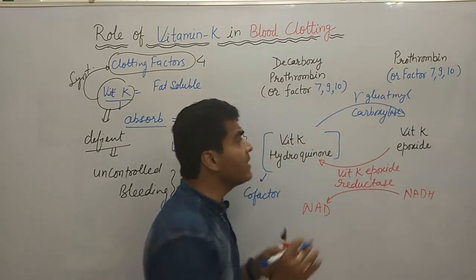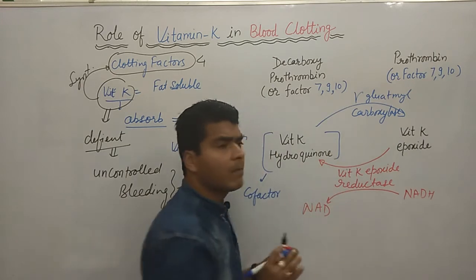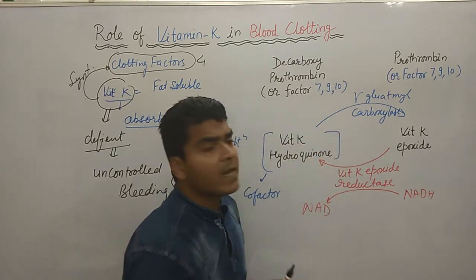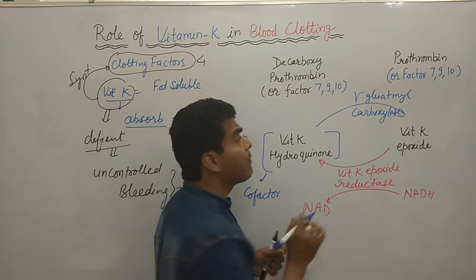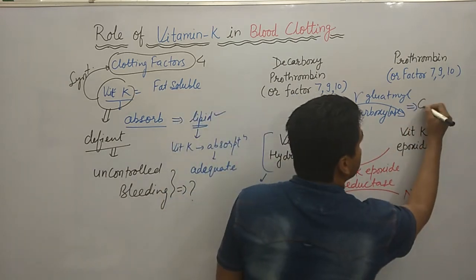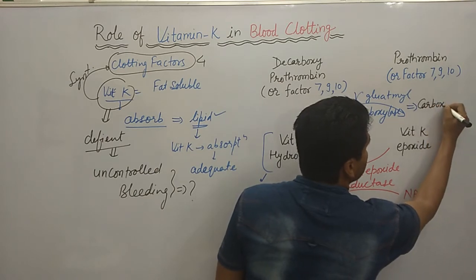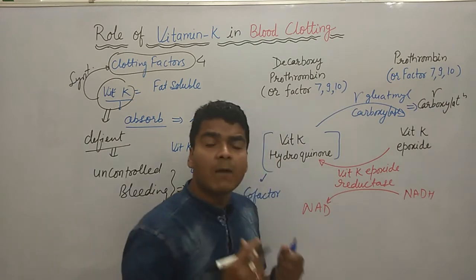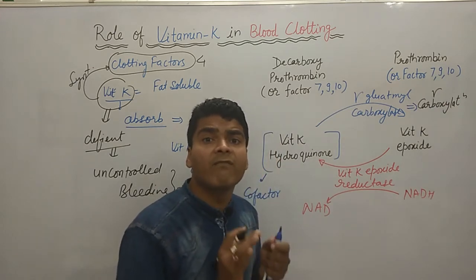The name of the enzyme is gamma glutamyl carboxylase. What does it do? Gamma glutamyl carboxylase does carboxylation, gamma carboxylation of clotting factors.